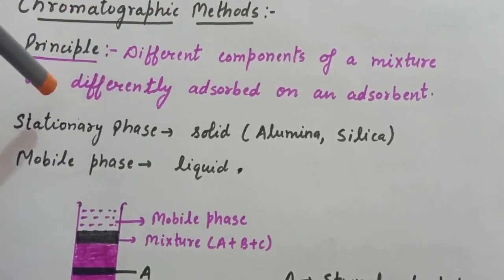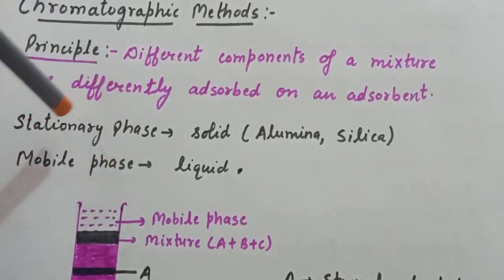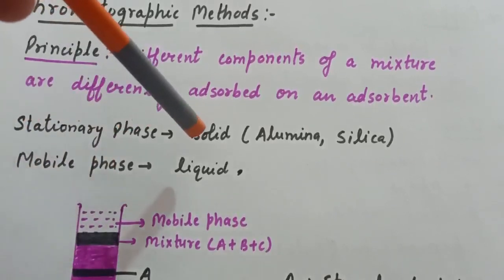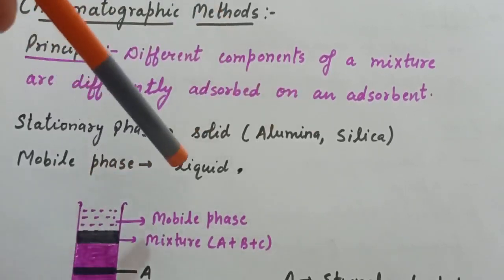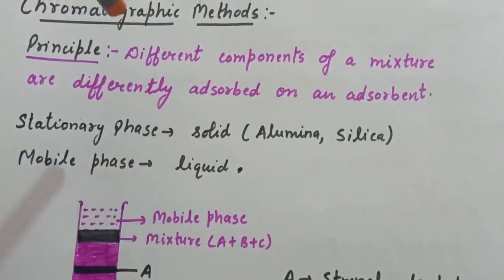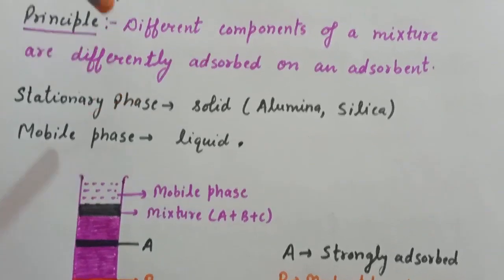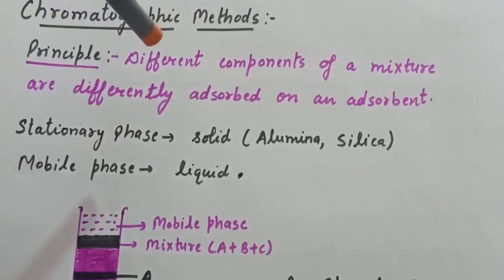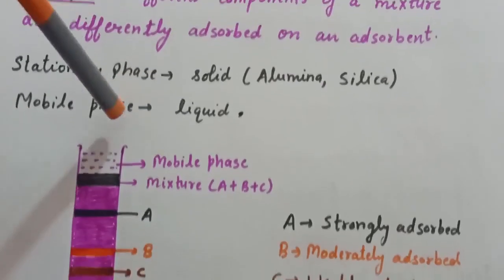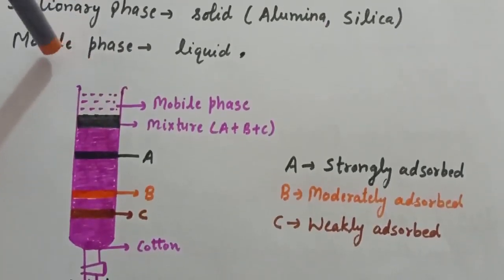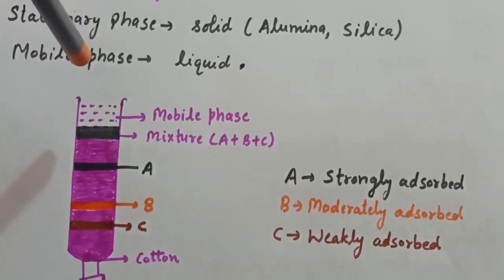Now in chromatography we have two things: one is the stationary phase and the other is the mobile phase. The stationary phase generally consists of a solid, either alumina or silica, and the mobile phase is a liquid. Now how does this method help in the purification of a metal or component? This method is generally used in organic and inorganic chemistry for the purification of compounds. Now we will discuss what column chromatography is and how chromatographic methods help in purification.